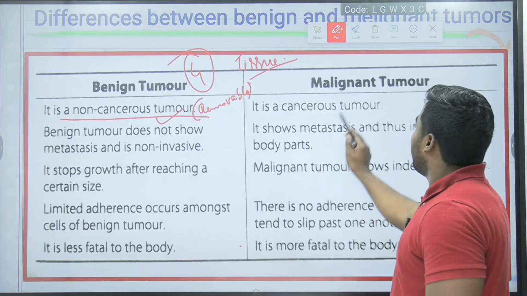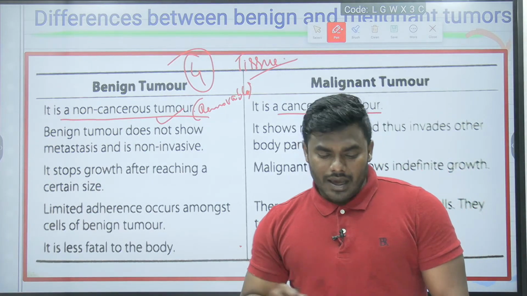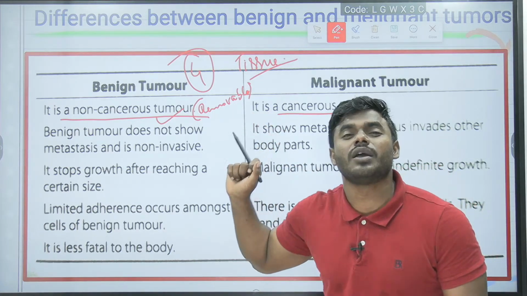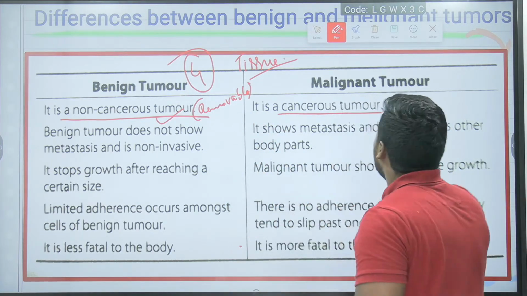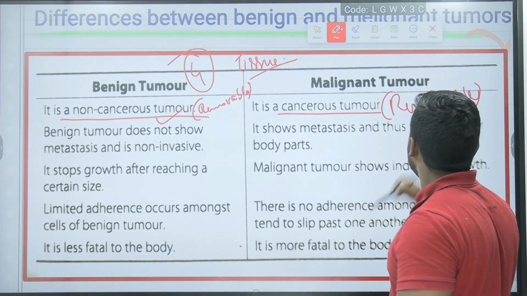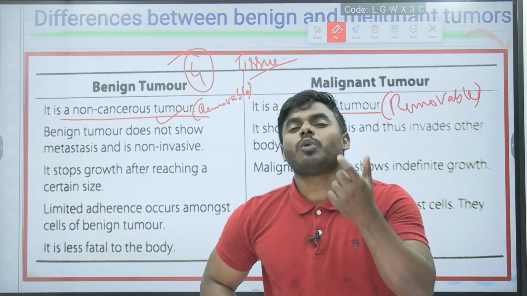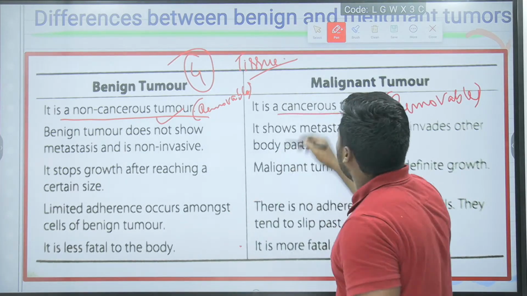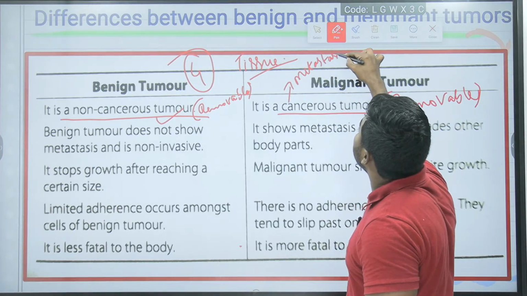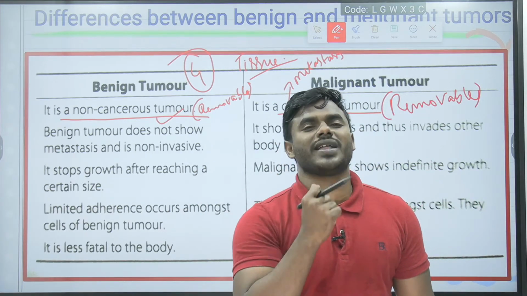Now, a malignant tumor is a cancerous tumor. The question is very valid: can this cancerous tumor be removed or not? Valid question. Undoubtedly, my friends, it is removable. But the point is, we have to remove it before it undergoes the process of metastasis. If it undergoes metastasis, what will be the use?